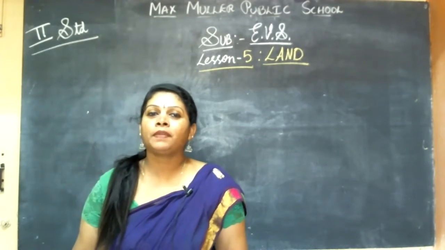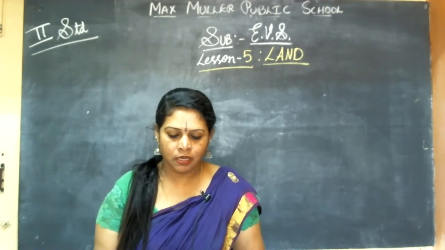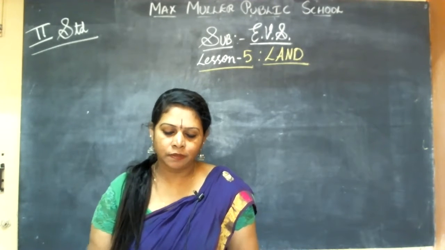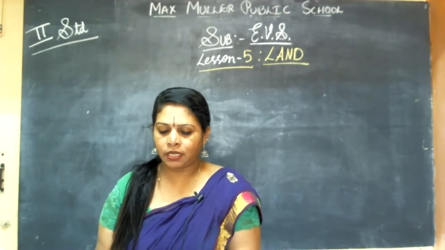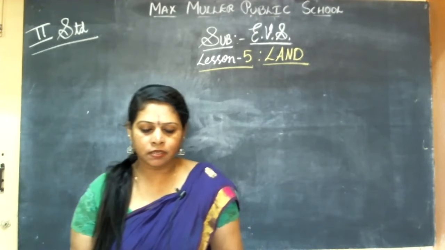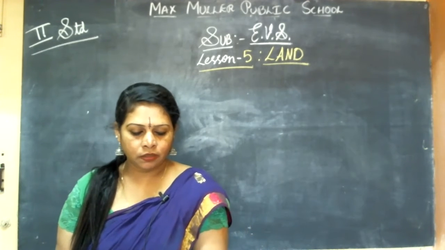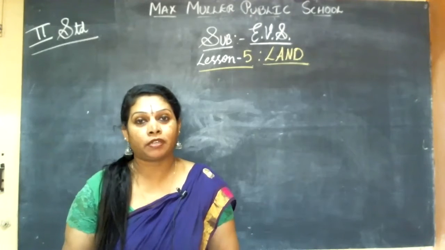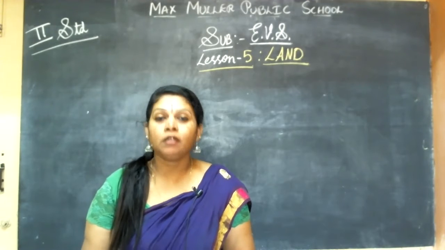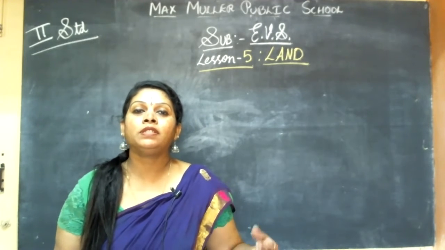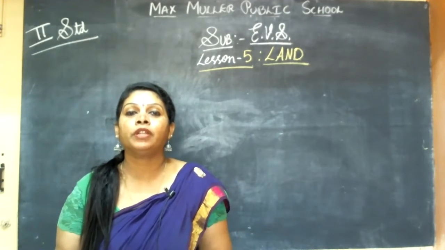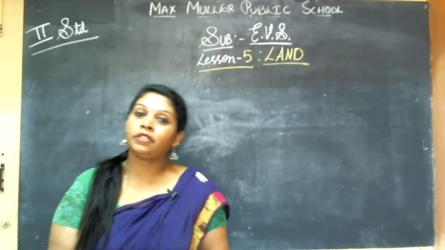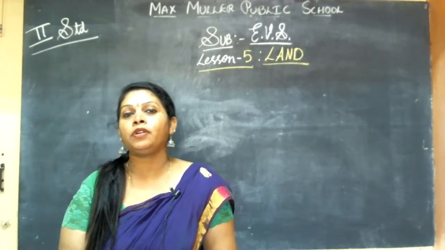Today, let us start with the fifth chapter. Last class, I had started with the fourth chapter, that is water. With water, you came to know how necessary and important water is. Previous to that chapter, you had learned about air.